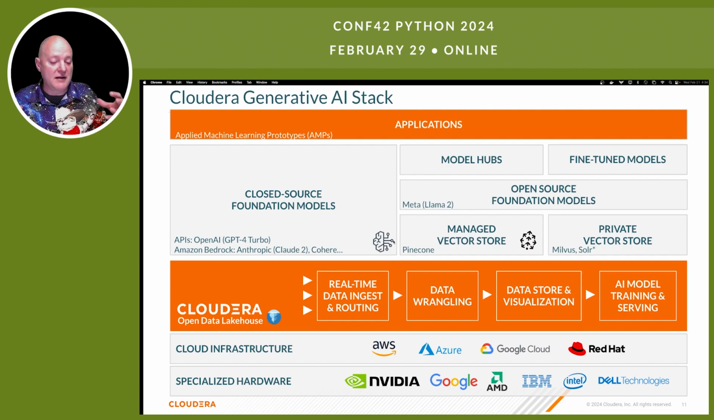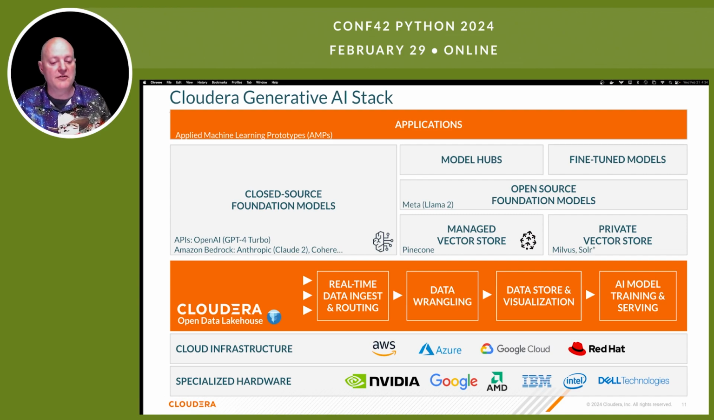Underneath that, we provide a massive open data lakehouse that does the real-time data ingest and routing of this data, the data wrangling, which you can imagine has a lot of Python, Spark, Flink, NiFi, all those fun tools. We store the data, help you visualize it, have the training and serving of the models, and we run this where you need to be, whether that's public cloud, private cloud, hybrid, multi-cloud, from AWS, Azure, Google, Red Hat, wherever you need to run.